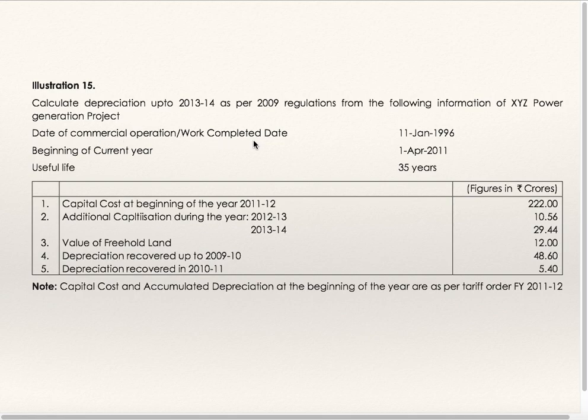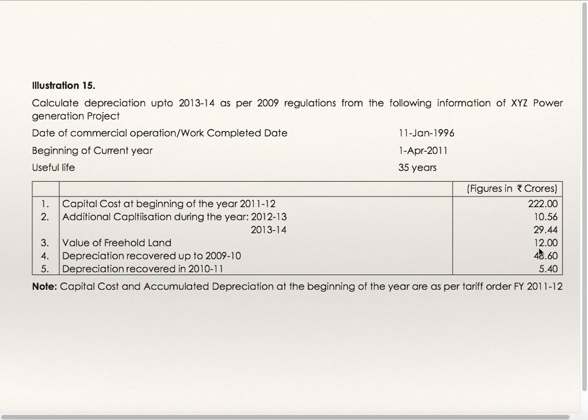Date of commercial operation, work completed date, 11th Jan 96, beginning of current year, first year is 1st April 2011, useful life 35 years, capital cost at the beginning of 11-12, figures are in crores, 222, additional capitalization during the year 12-13 is 10.56, 13-14 is 29.44,